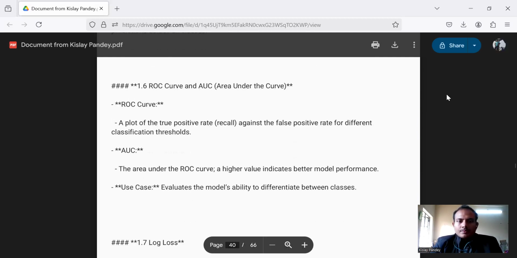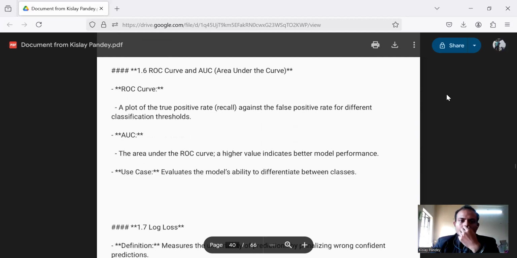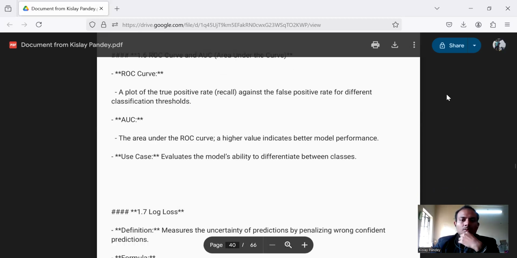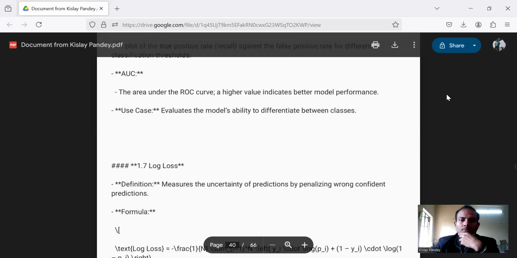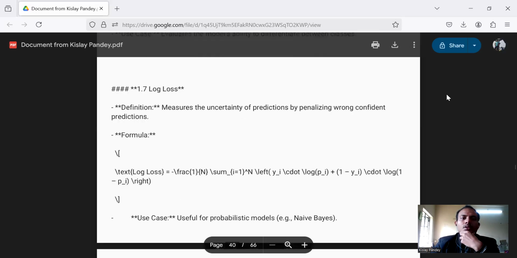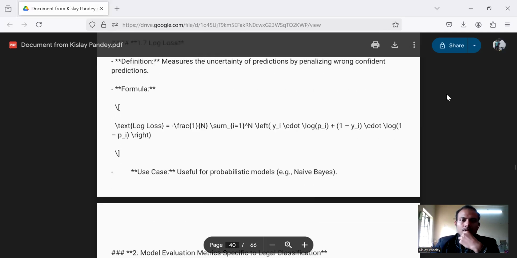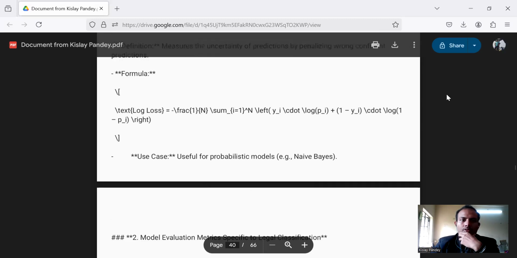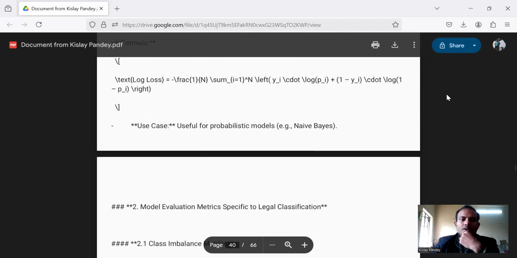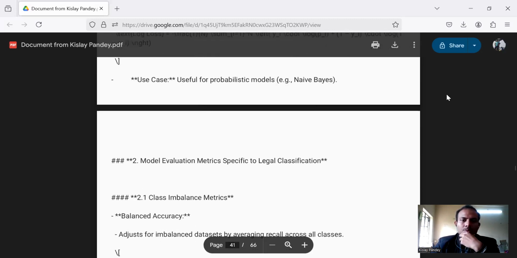ROC curve and AUC, which is area under the curve. The ROC curve is a plot of the true positive rate against the false positive rate for different classification thresholds. AUC is the area under the ROC curve. A higher value indicates better model performance. Its use case is to evaluate the model's ability to differentiate between classes. Log loss measures the uncertainty of predictions by penalizing wrong confident predictions. It is useful for probabilistic models.